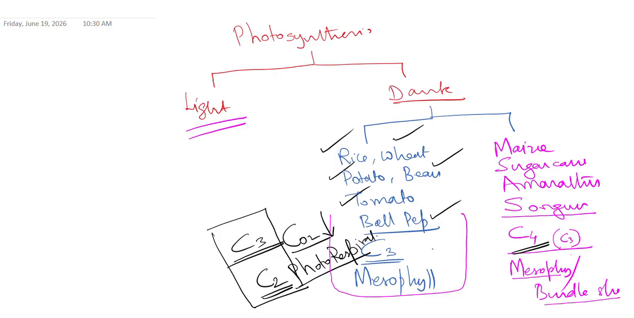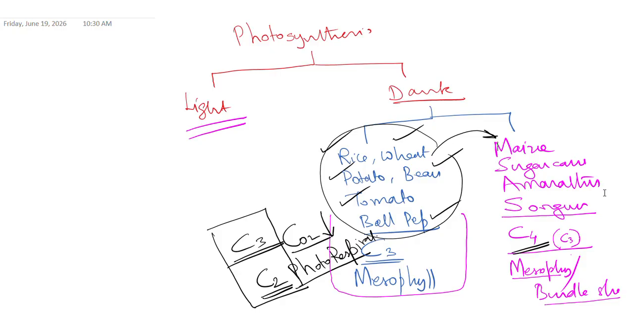Rice we are eating daily. Wheat, you remember like that, we consume daily. Potato, bean, tomato, bell pepper. Just for memory I'm saying, keep one thing strong in your mind, and the other one you can eliminate this way and answer. And a C3 plant does C2 photorespiration, very important.